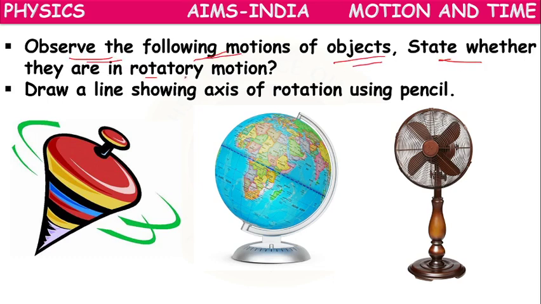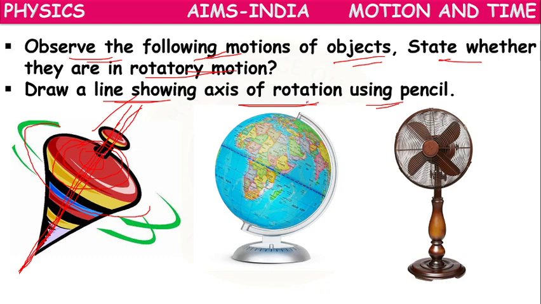Next, observe the following motions of objects. State whether they are in rotatory motion or not. Draw a line showing the axis of rotation using a pencil. Here the spinning top is moving in a circle. Suppose this particle is moving in a circle, the next particle is moving in a circle, and the next particle also. All the particles of the spinning top are moving in circles around this fixed line. This will be the axis of rotation.